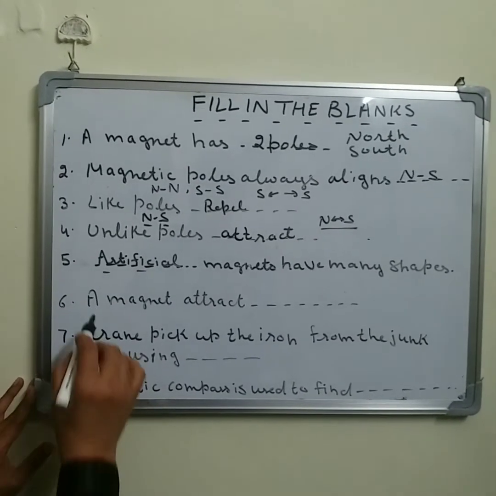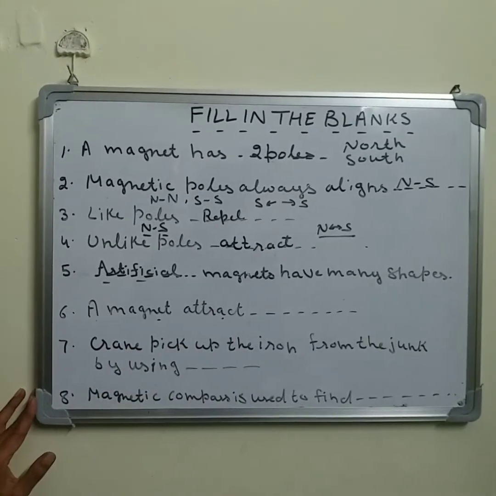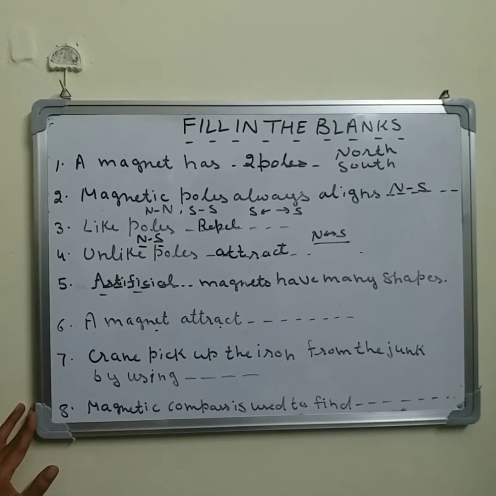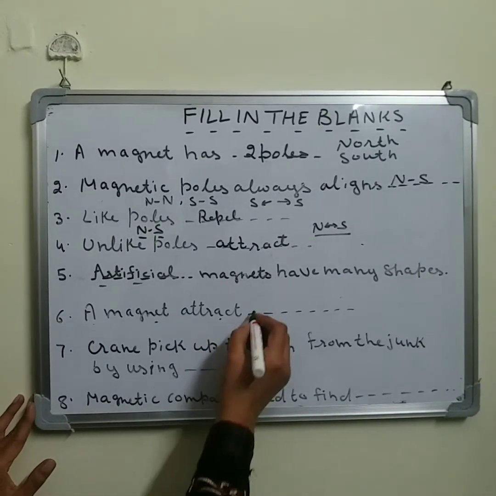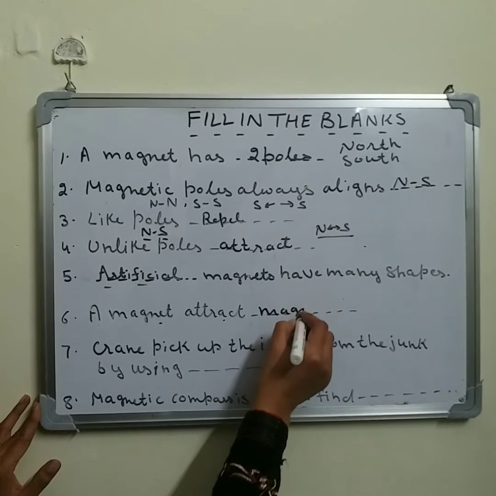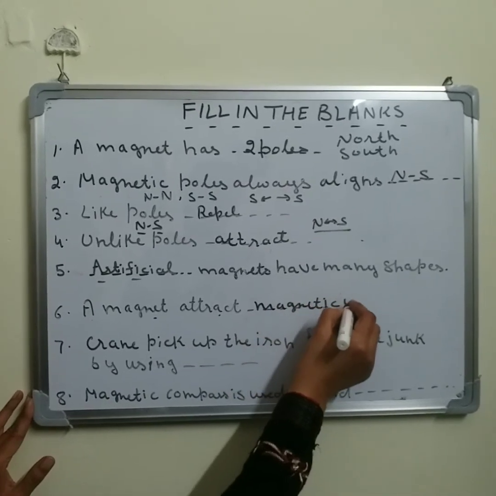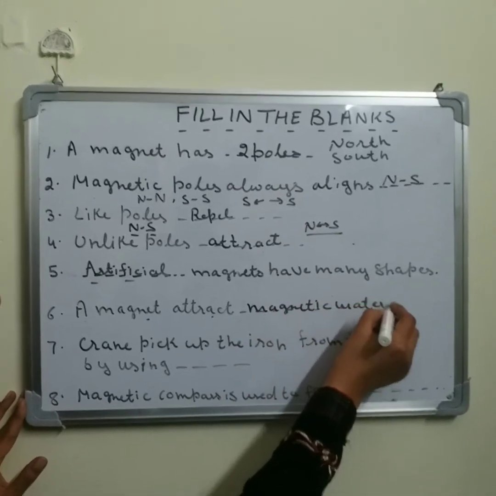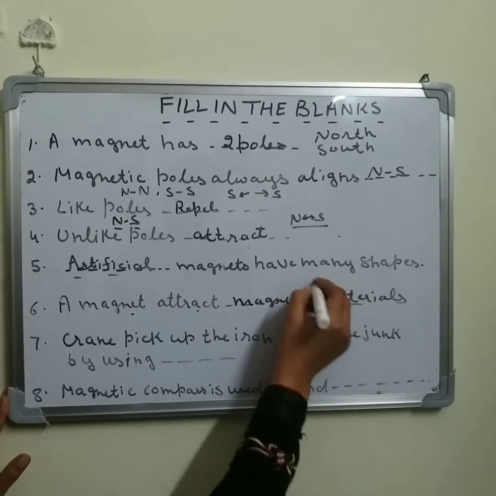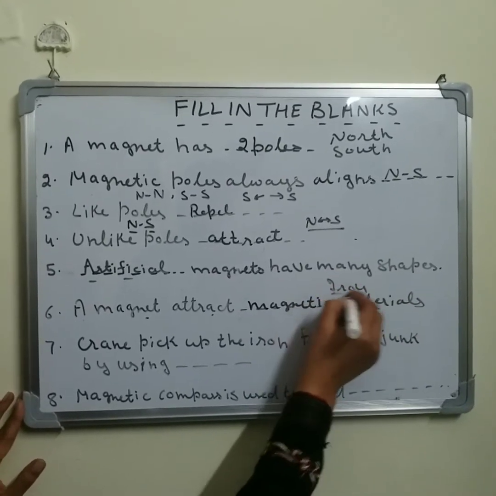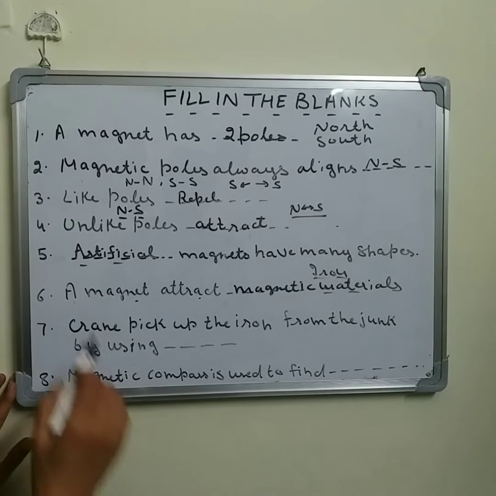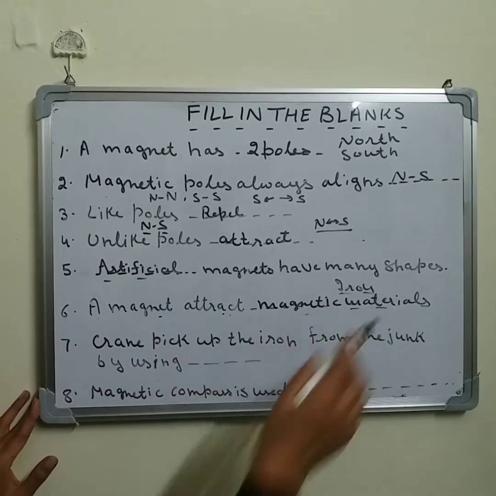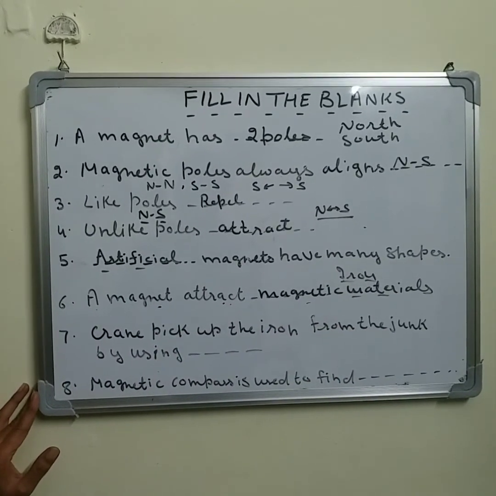Now the next one, a magnet attracts. The materials attracted by the magnet are known as magnetic materials, just like iron. So iron is a magnetic material. So a magnet attracts magnetic materials like iron.